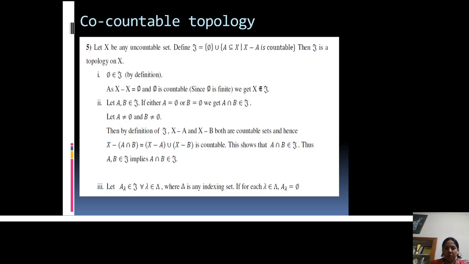If we take X as a countable set, then this topology and the discrete topology both coincide, or both become the same.